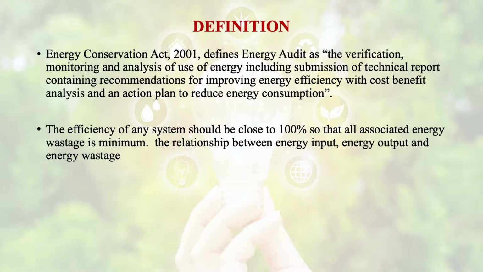As we know that the efficiency of any system should be close to 100%, so that all the associated energy wastage is minimum. The relationship between energy input, energy output and energy wastage was already discussed in our very first module. What it was? It was that energy output is equal to energy input minus wastage.